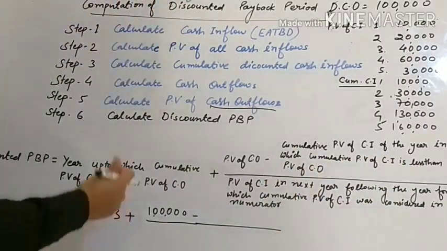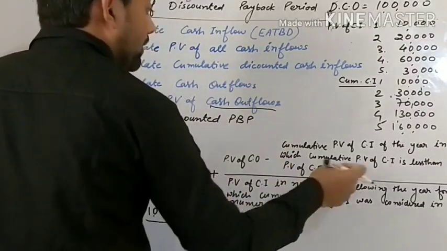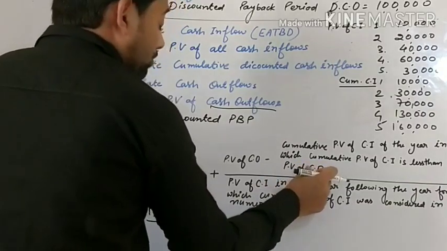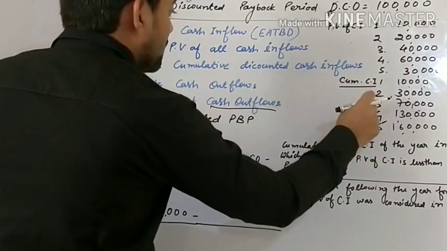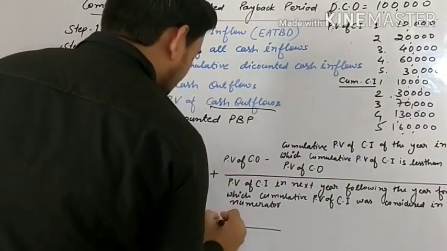It means we have to consider that time when cumulative PV of cash inflow is less than PV of cash outflow, that is third year, and the value of cumulative cash inflow is 70,000.